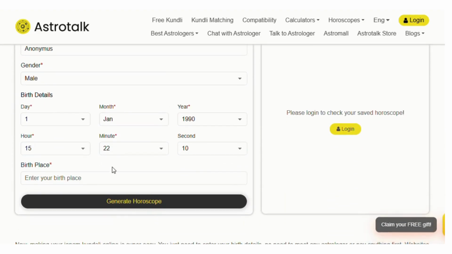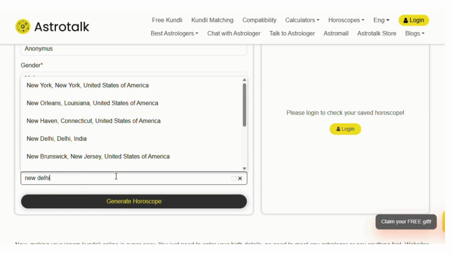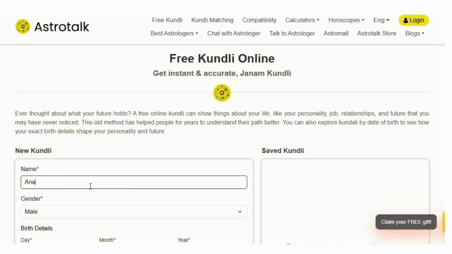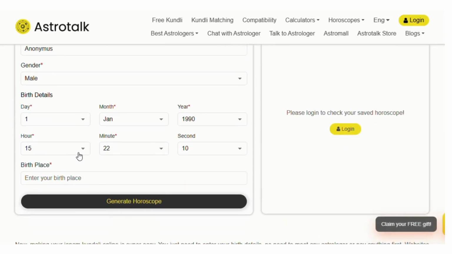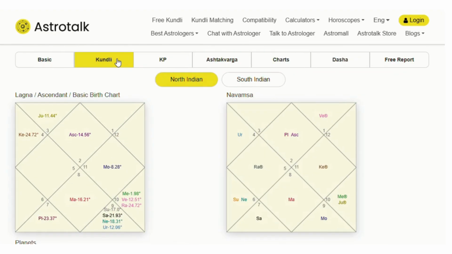You'll need to enter the exact birth details. For example, 3:14 PM exact. Why? Because your ascendant sign changes every 2 hours and your whole chart structure depends on this. So after entering the exact birth detail, time and location, the site will generate your complete chart.